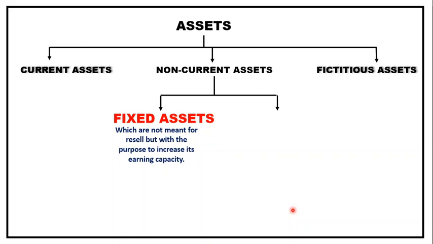Machinery bought by a factory is used for production, so it helps them to increase their production, to fetch a profit, to earn more profit for growth, for expansion. So a fixed asset is something which has an earning capacity power, and also it's not meant for resale.